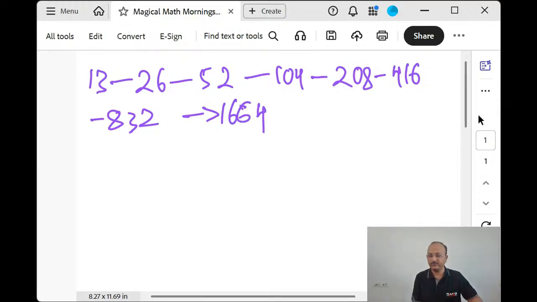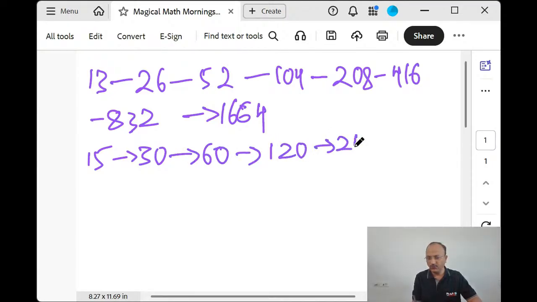Like this we'll continue. 14 I will not do because we have already done 7, 14, 28, 56, 112. 15, let's try. 15, 30, 60, 120, 240. This will continue. The doubling of 3 will replicate here.